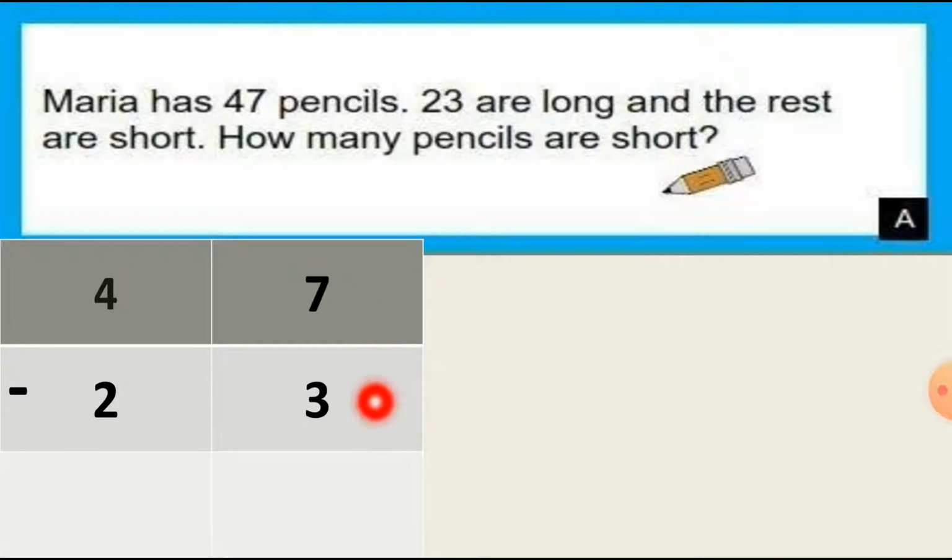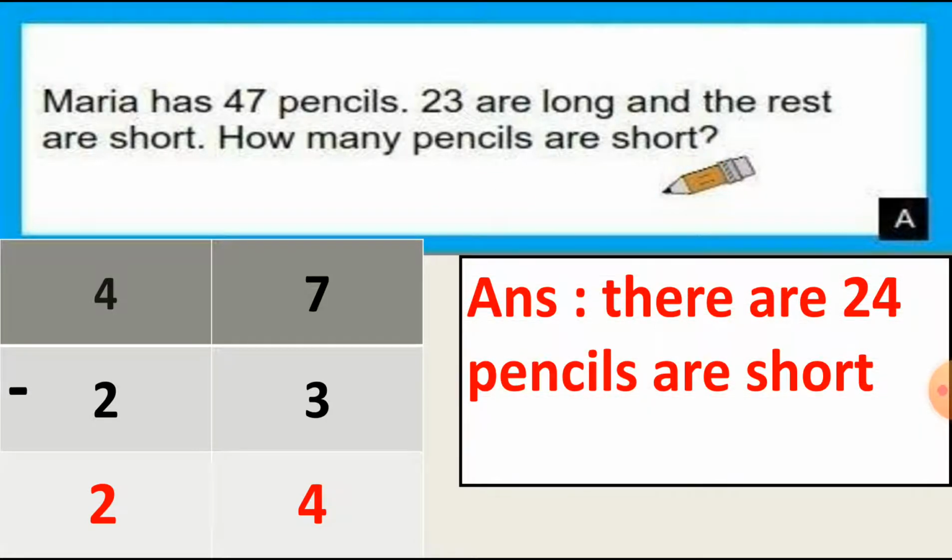So 7 minus 3 is equal to 4, and then 4 minus 2 is equal to 2. So how many pencils are short? So 24 pencils are short. So we can write down the answer this way, that there are 24 pencils short. This way we can write down the answer in sentence form.